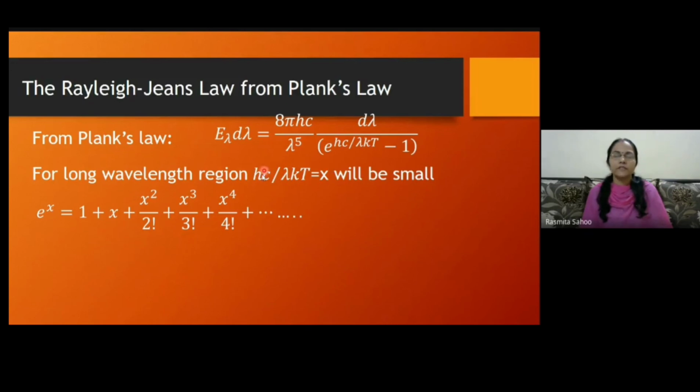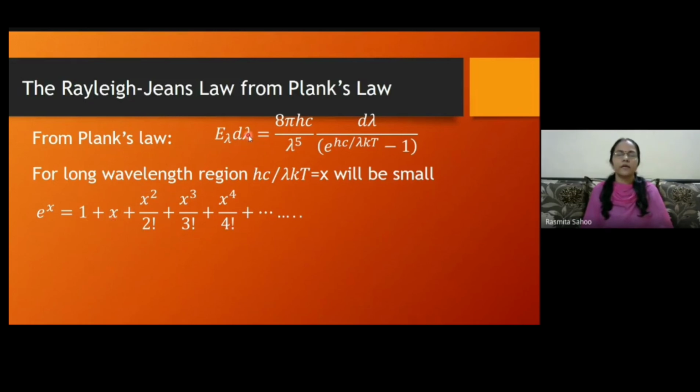But if x is small, like 0.1, and we take higher powers, 0.1 squared will be 0.01, cubed 0.001, it will become smaller and smaller. So as this is small, we can neglect these higher order terms, only considering the first two terms.